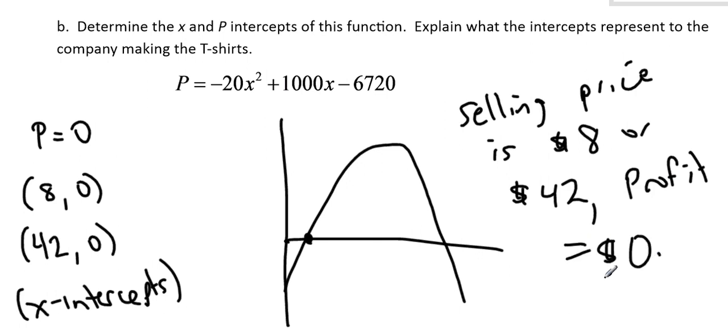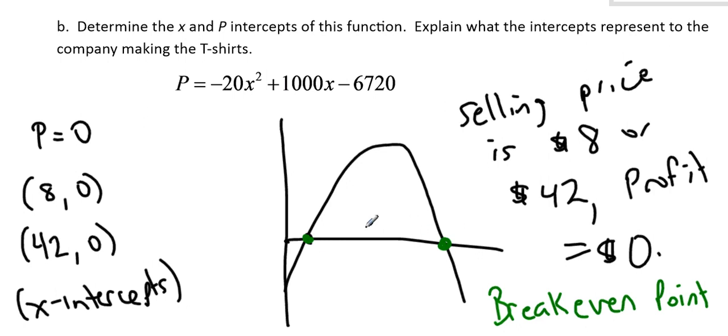Let's think about what that means in terms of a business setting. They didn't lose money. They didn't make money. It's what we call a break-even point. It means that if you sell the shirts for $8, you will make no money, but luckily you haven't lost any money for the setup fee and advertisement and all that stuff. Also, if you sell them for $42.